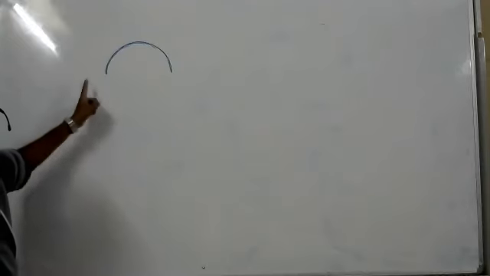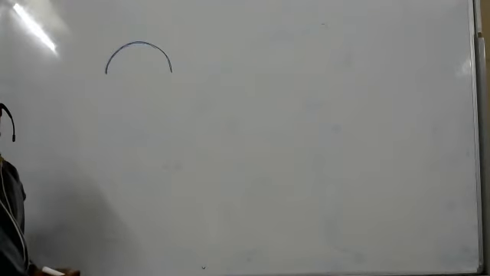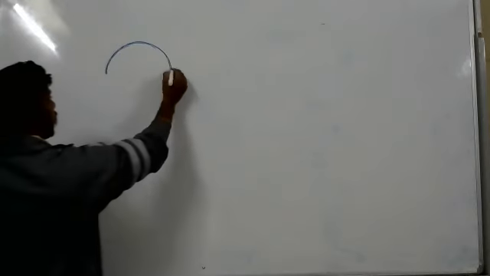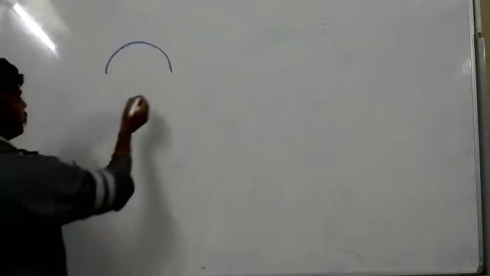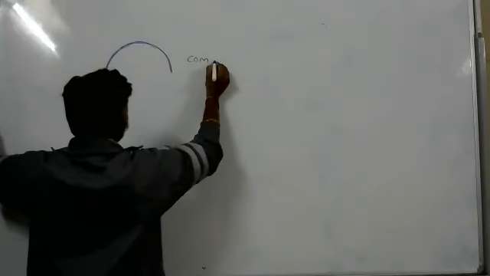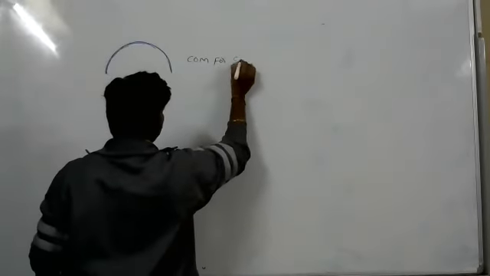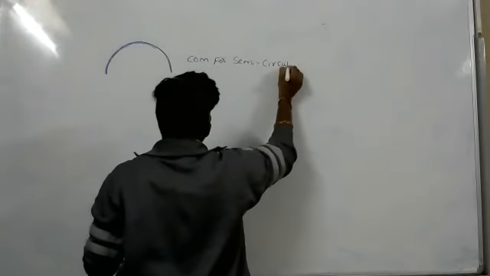Thin wire, mass distributed uniformly. So mass is distributed uniformly for this body also. So what's the heading? Thin wire. Center of mass. Look at this. Center of mass for semicircular wire.